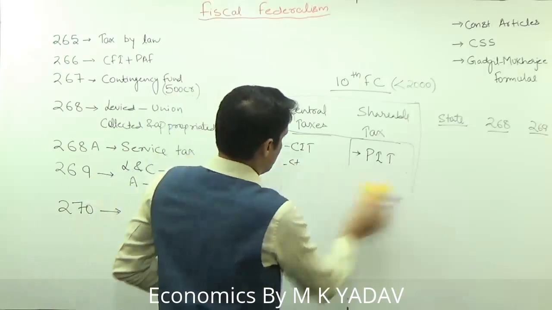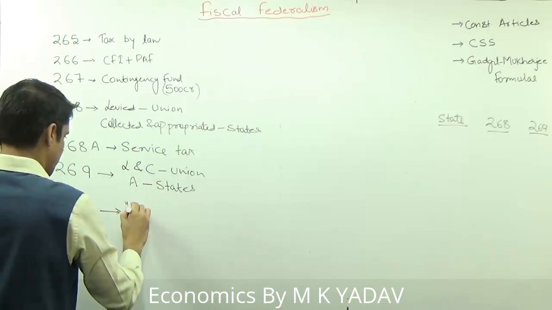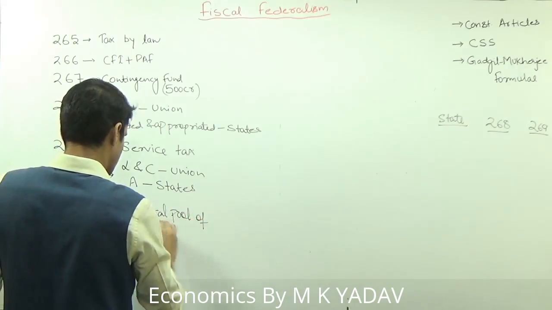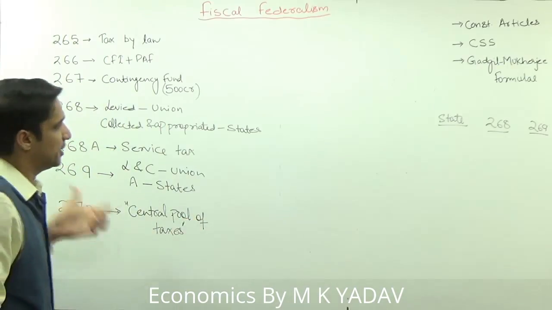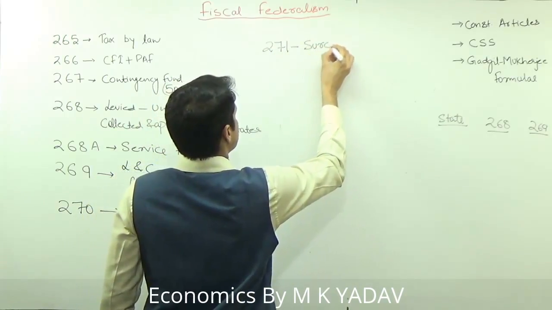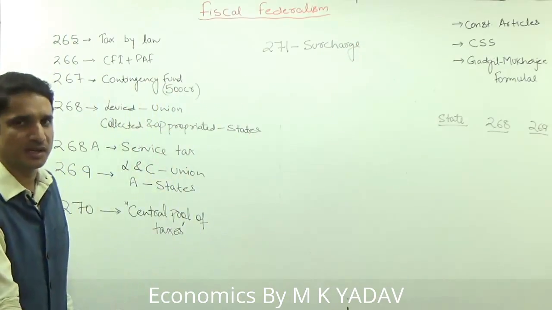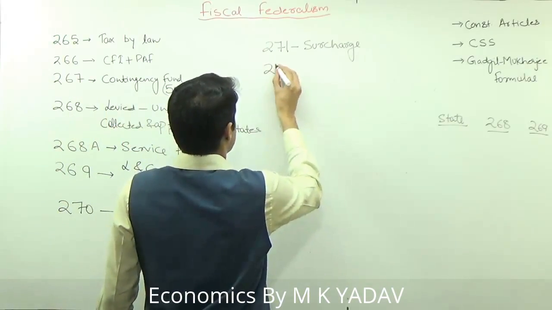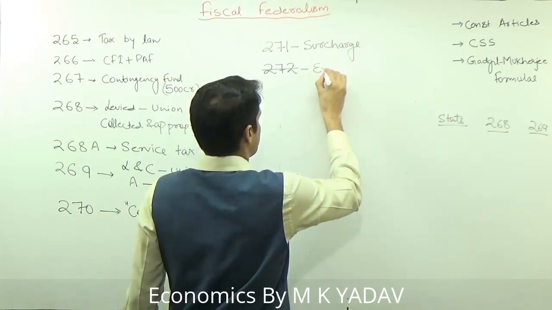So earlier under 270, what is there in 270? The shareable taxes, or we can say the central pool of taxes. Earlier only PIT was there in 270, and 271 is surcharge. We discussed that nowhere in the constitution is cess mentioned, but surcharge is mentioned in article 271, then article 272. So 272 has now been repealed. Earlier excise duty was mentioned.